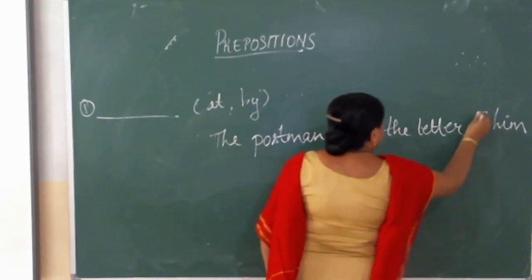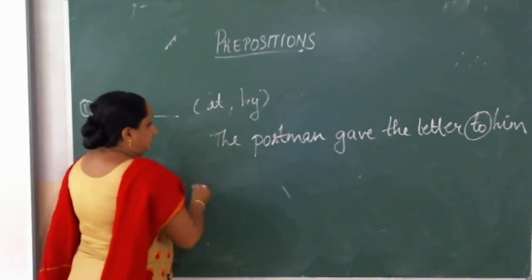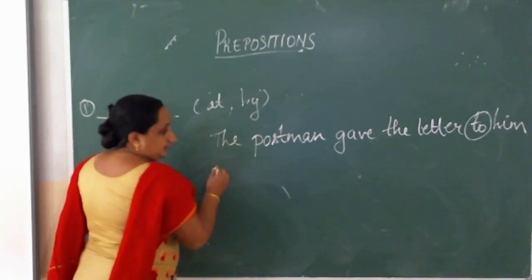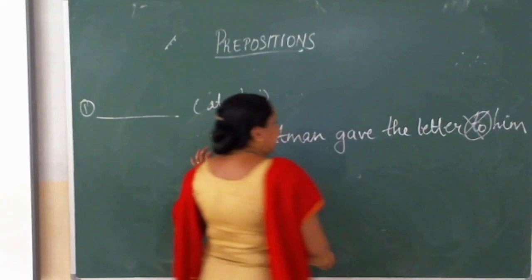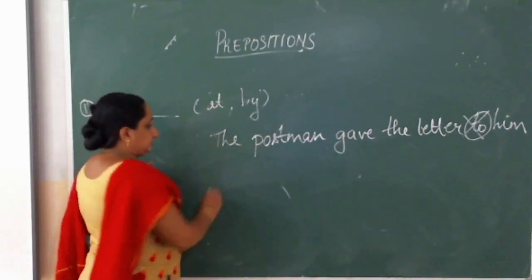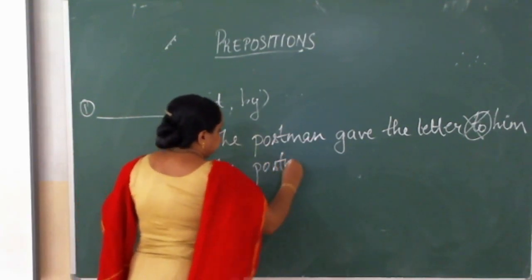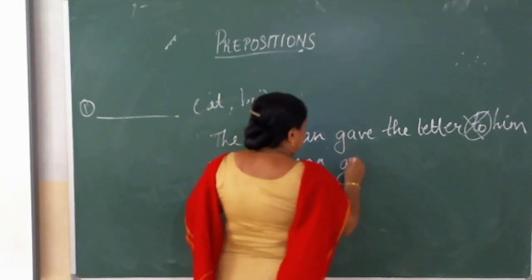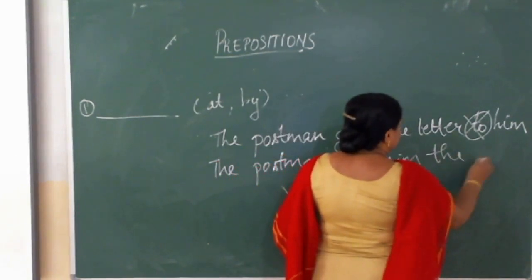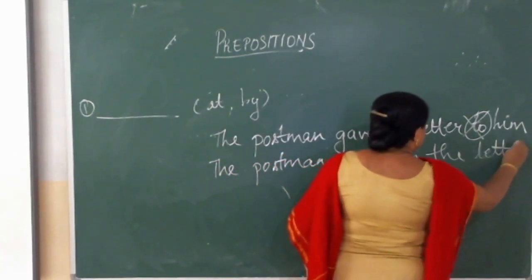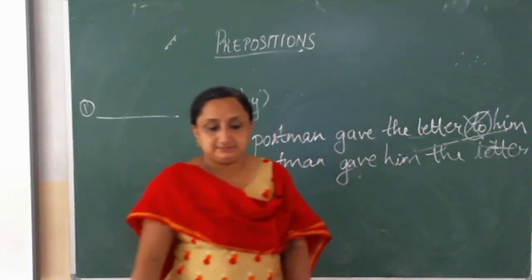Now I'm changing the position of this preposition. When I omit this, then if grammatically it has to be right, you have to write it as the postman gave him the letter. Got it? That is how it's interchanged, and then it becomes right.